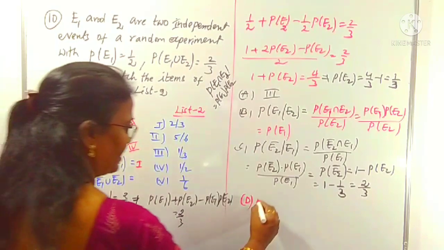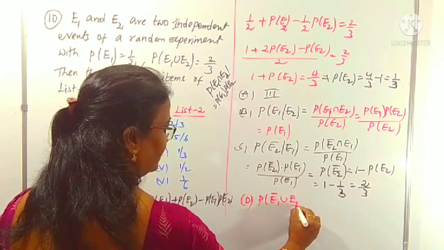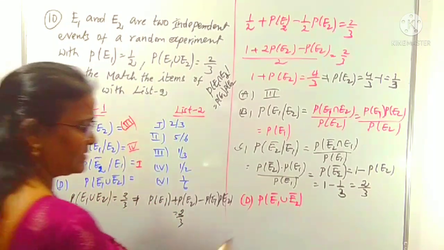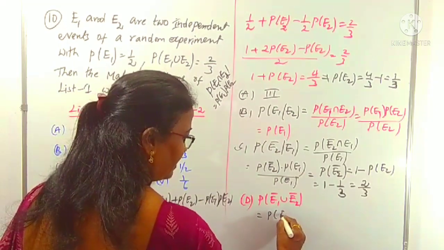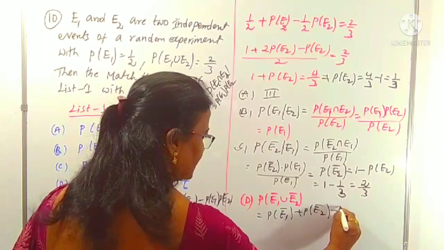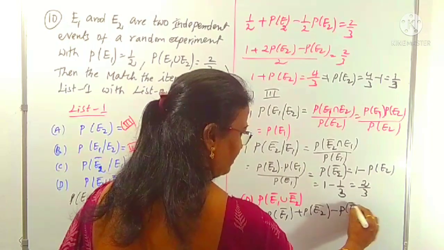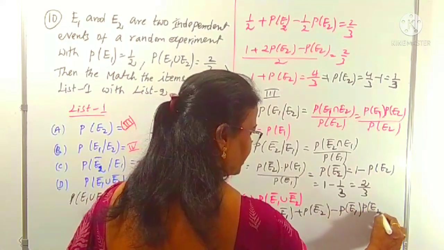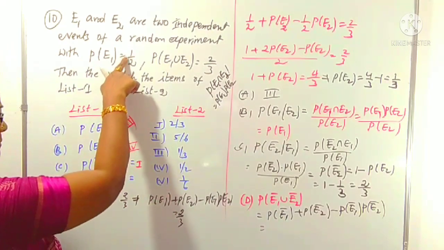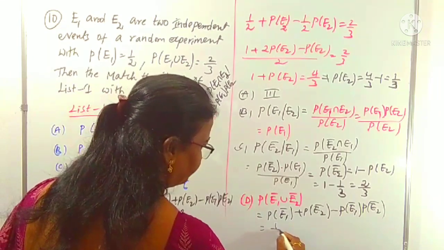D wants P of E1 bar union E2 bar. P of E1 bar union P of E2 bar means P of E1 bar plus P of E2 bar minus P of E1 bar intersection E2 bar, which means P of E1 bar into P of E2 bar because of independent events. P of E1 is 1 by 2, so E1 bar means 1 minus 1 by 2, which is also 1 by 2.